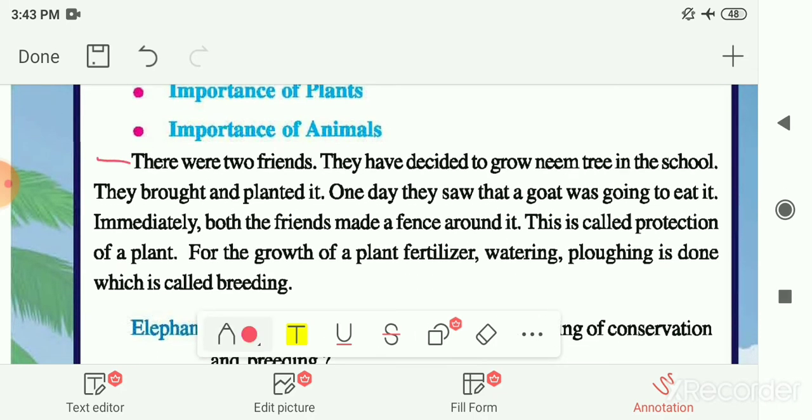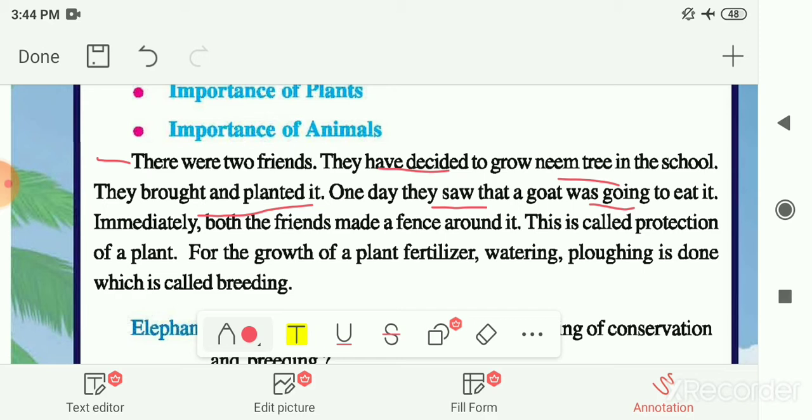There were two friends. They decided to grow a neem tree in their school, and they brought and planted it. One day they saw that a goat was going to eat the plant they had grown in the school.